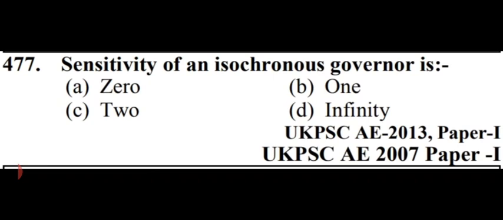Sensitivity of an isosynchronous governor is. The sensitivity of an isosynchronous governor is, options are 0, 1, 2 or infinity. So sensitivity of an isosynchronous governor is infinity, which is option number D. That's why it is called sensitive.